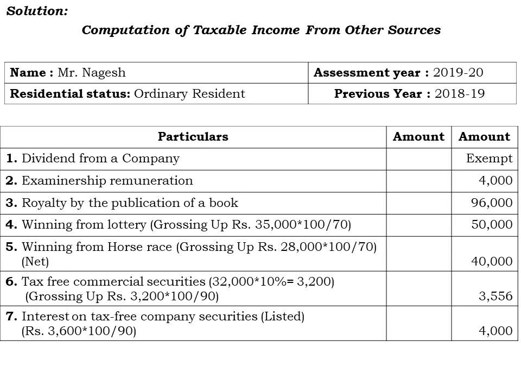So 3,600 multiplied by 100. For listed or non-listed security there is no difference, we have to provide the TDS of 10%, therefore 100 minus 10 equals 90. So 3,600 multiplied by 100 divided by 90 comes to rupees 4,000.